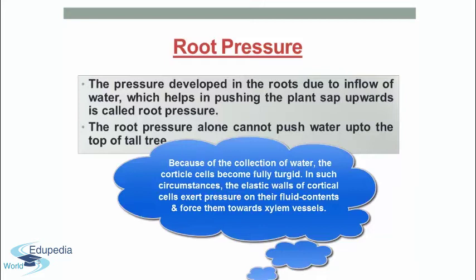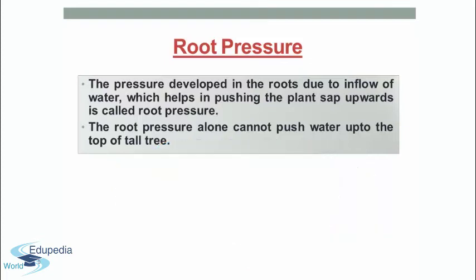In such circumstances, the elastic walls of the cortical cells exert pressure on their fluid contents and force them towards the xylem vessels. Due to this loss of water, these cortical cells become flaccid, again absorb water, become turgid, and thus again force out their fluid content. Thus, root pressure is one of the forces to raise water through the stem into the leaves. But this force alone cannot push water up to the top of the tree.